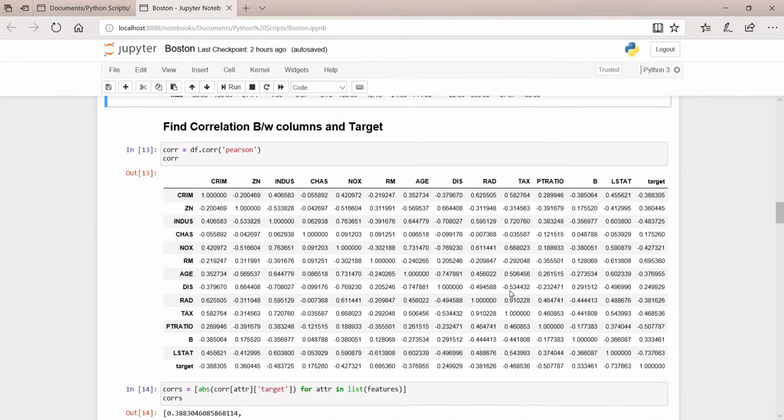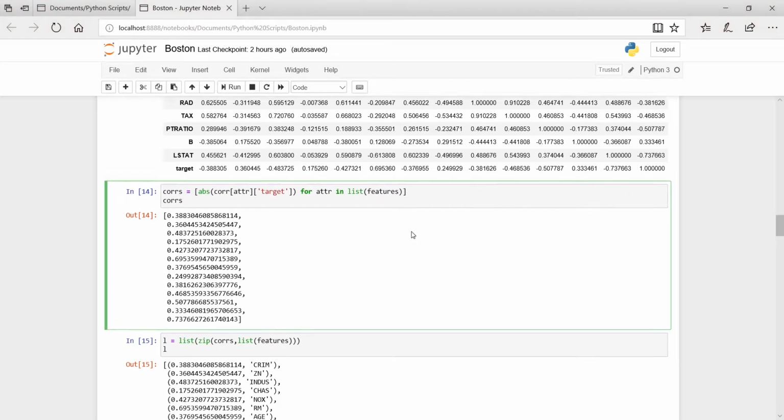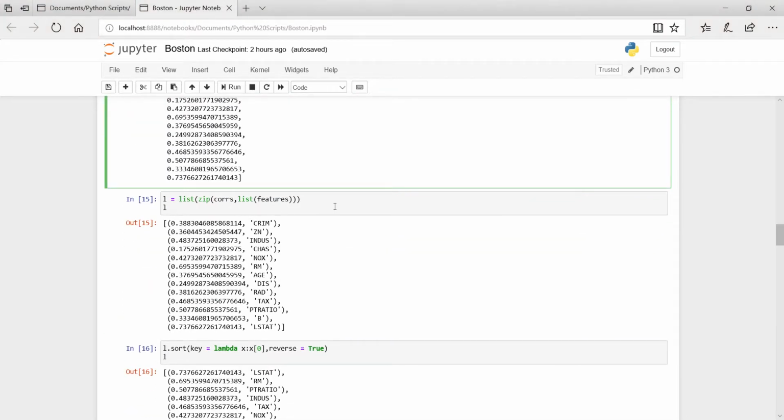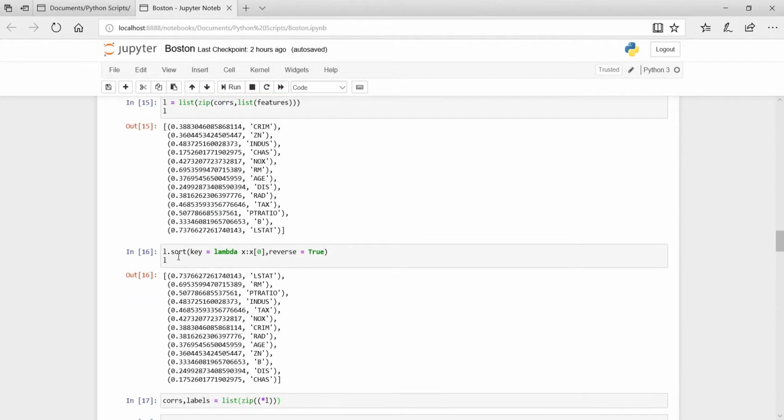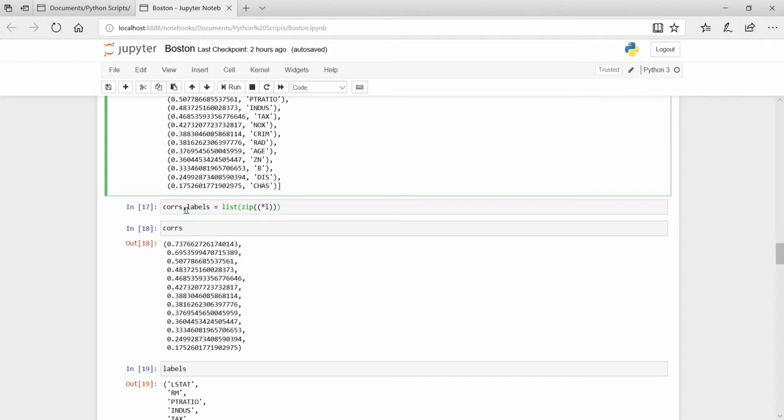Then we have to find the correlations between the attributes and target. We have to find which column, which attribute, is highly correlated with the target. So first we find the correlations. Here we can see the correlations are zipped, and the features are zipped in the list L, and then we sort it in decreasing order by the sort function with reverse set to True. Then we unzip it into the cors and labels variables.